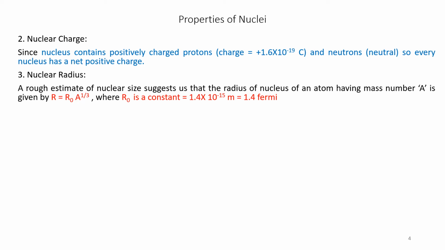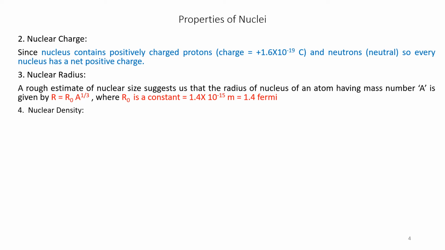Its value is 1.4 into 10 to the power of minus 15 meters. So the radius can be estimated as R equals R naught into A to the power of 1 by 3.